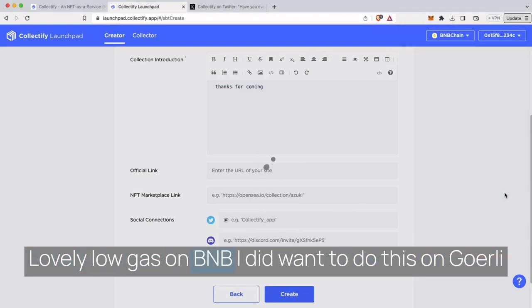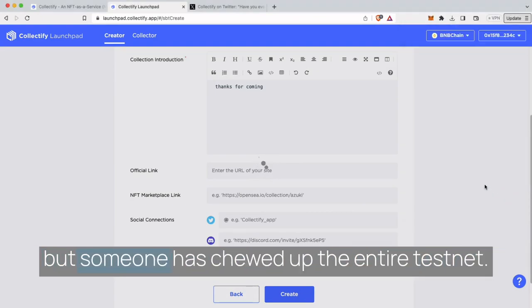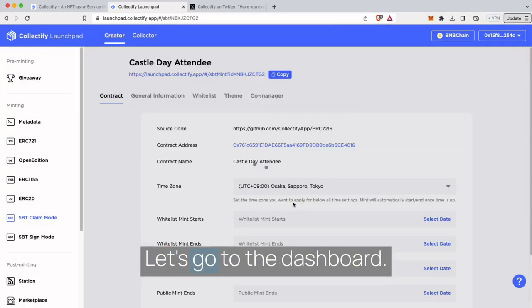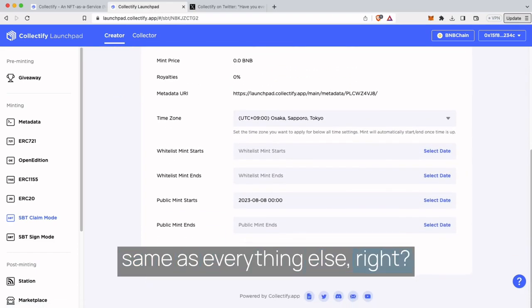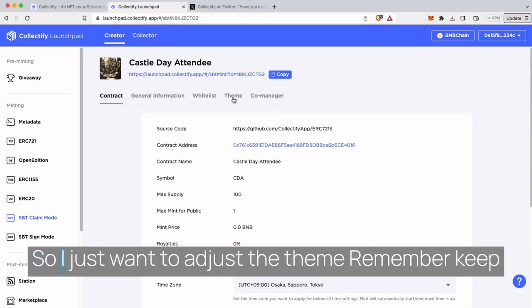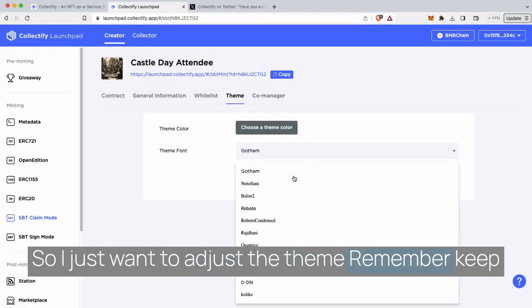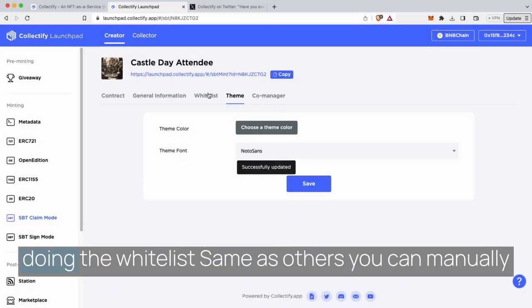Lovely low gas on BNB. I did want to do this on Go early, but someone has chewed up the entire testnet. Contract is now deployed. Let's go to the dashboard. Okay. Again, like I said, it's the same as everything else, right? So I just want to adjust the theme. Remember, keep everything in theme with everything else that you're doing.